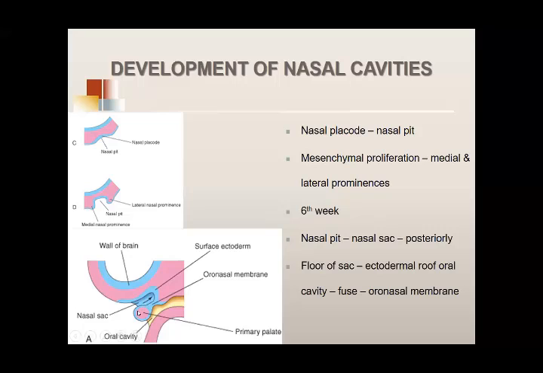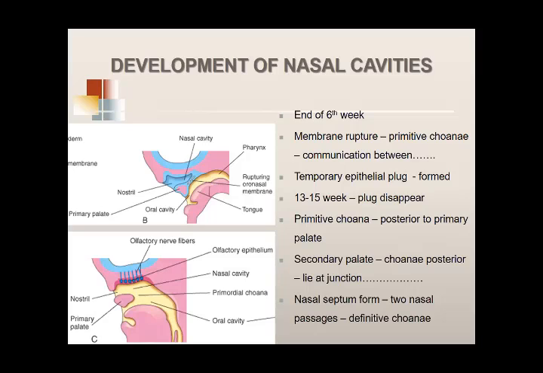This is primary palate development. Okay, so this is the oronasal membrane, and the floor of the sac fuses with the oronasal membrane. Then this oronasal membrane gets ruptured, and you have the formation of the primary choanae.